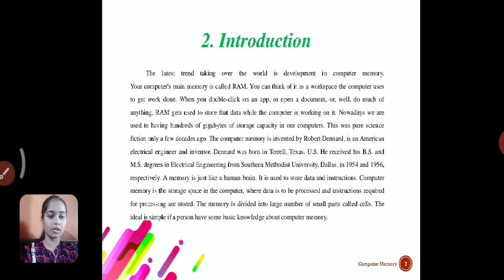Let's move to introduction. It is a great privilege to express our ideas about our project titled Computer Memory. Nowadays, computers are becoming one of our basic necessities in every corporate office, school, college, bank, and even in home. Computer is essential. But what makes computers so different? Yes, it is memory, which makes computer special and prestigious. Computer has huge and fast memory.